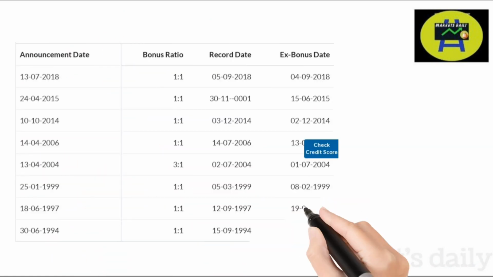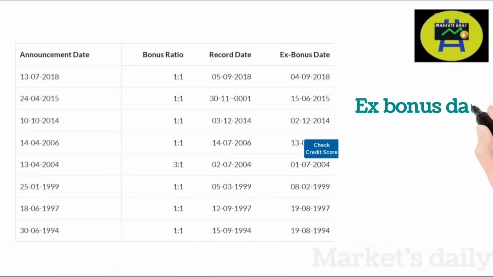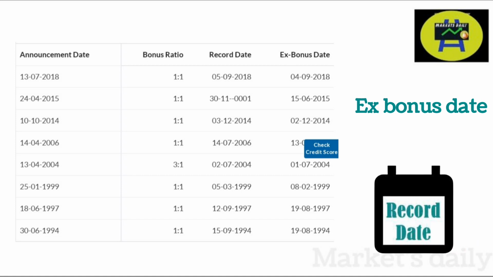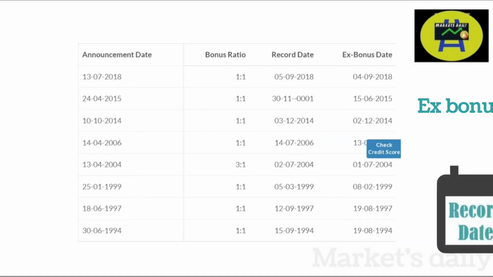Looking at the tabular column, we see ex-date, record date. So what is that? I have already explained the same in the dividend video that I did earlier. Please do watch it. I will add the link of the video in the description or the first comment.